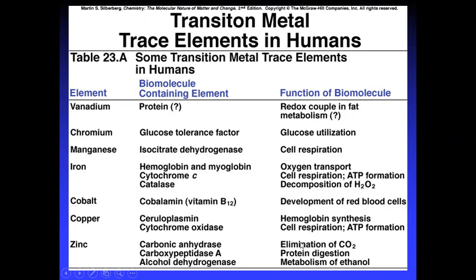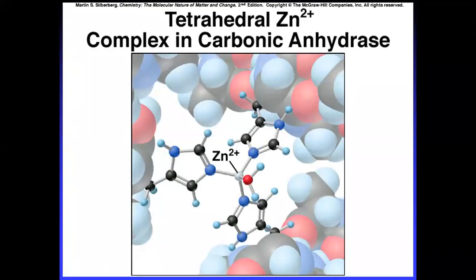This is useful for the elimination of carbon dioxide from the body, protein digestion, and metabolism of ethanol. Next, you can see the tetrahedral zinc complex in carbonic anhydrase, and how it is formed.